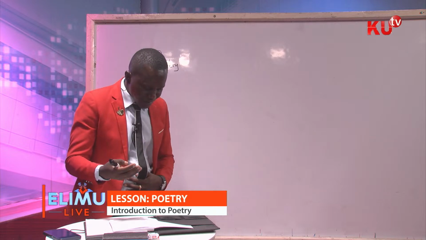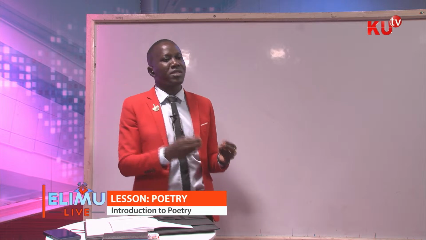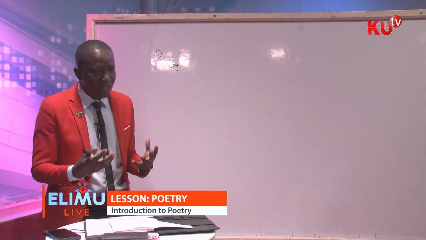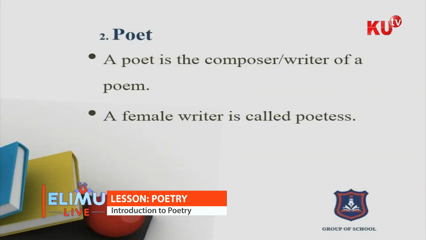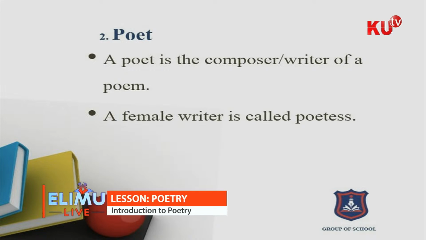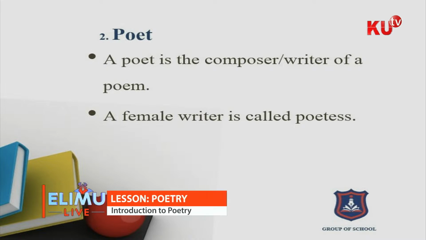A poet is a person, the composer or the author of a poem. If I may repeat, a poet is the composer or a writer of a poem. Of course, a female poet is called a poetess. That one is common knowledge, and you need to know that a female poet is called a poetess. And after understanding who a poet is, now you need to understand that a poet is different from a persona. So who is a persona in poetry?